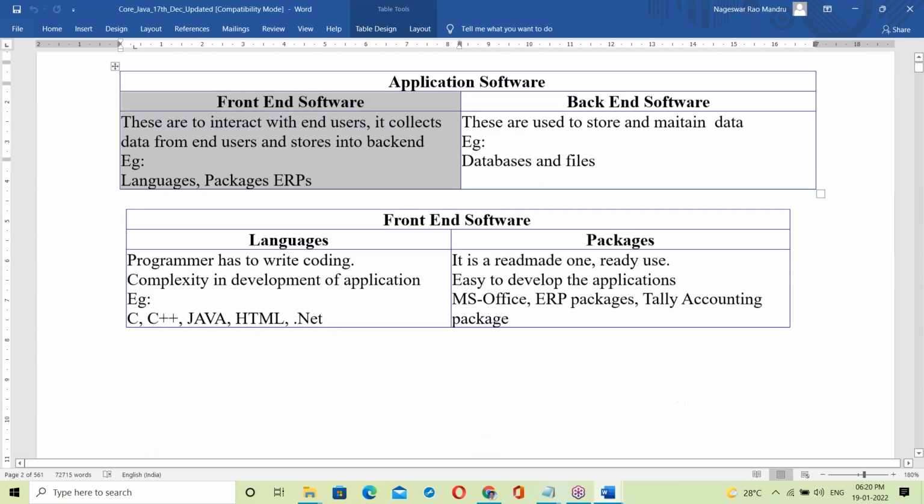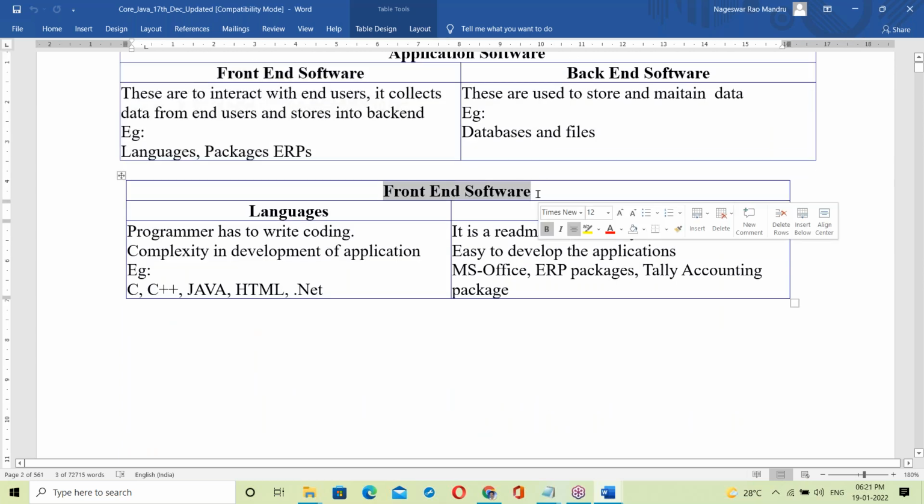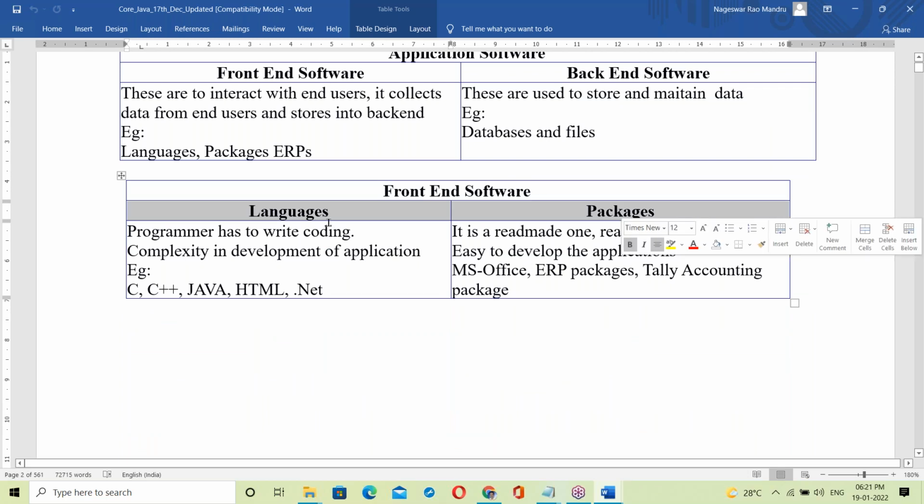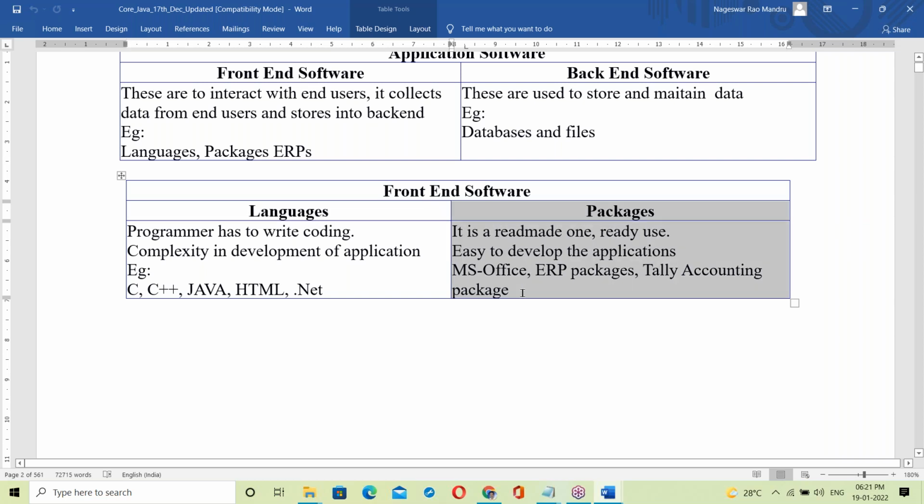So let us move to front end. Our topic is now front end. In front end, there are again two categories: languages and packages. So what is a language and what is a package? A package is a ready-made one, ready to use. Like MS Office is a package. Tally ERP is a package. They are ready-made. No coding is required.